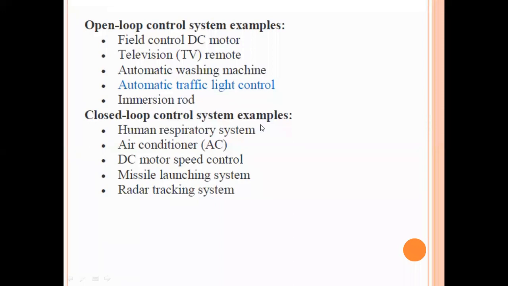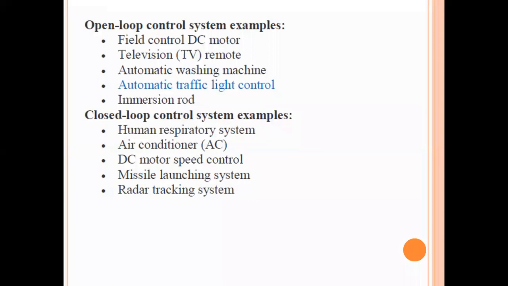And coming to the closed loop control system, the first one is the human respiratory system. We know this human respiratory system is very important for ICU patients or patients who struggle to take breath properly. So this human respiratory system is completely based on a feedback path, because no person will control it manually.